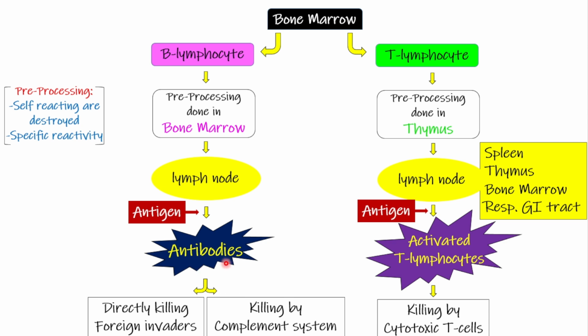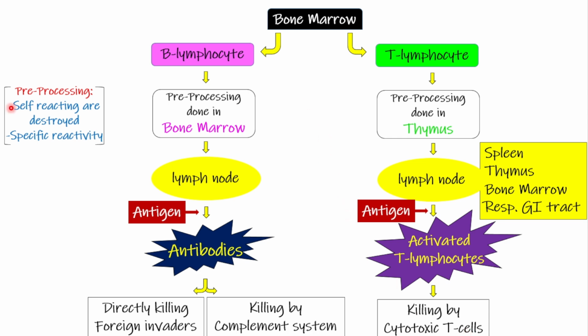How exactly do the antibodies work? Antibodies work by two mechanisms, which we will discuss in detail in the next few parts. One is directly killing the foreign invaders, and the other is killing by activation of the complement system proteins. Whereas activated T lymphocytes kill the foreign invader by cytotoxic T cells.